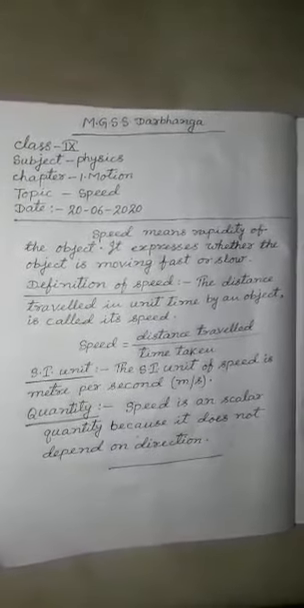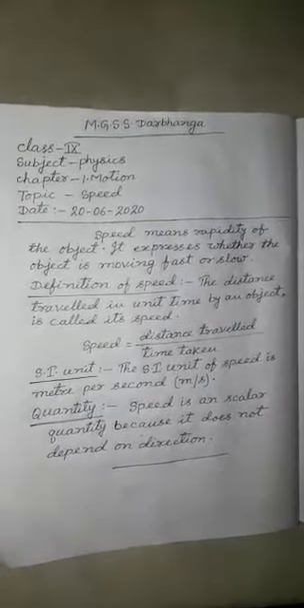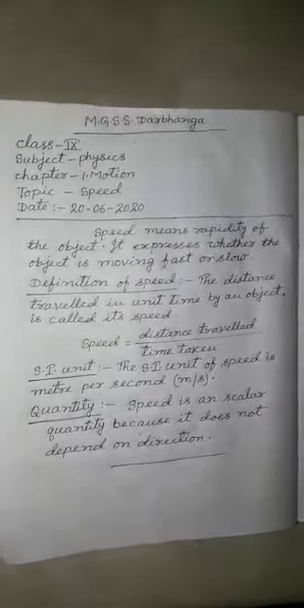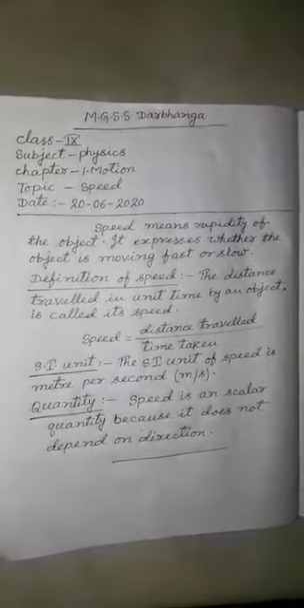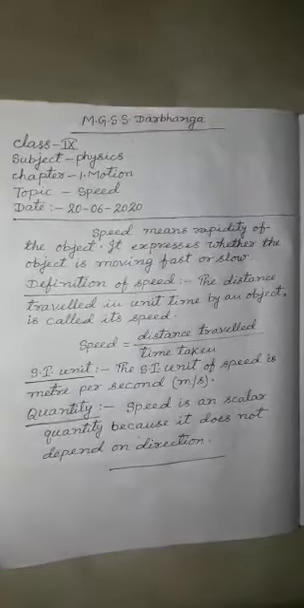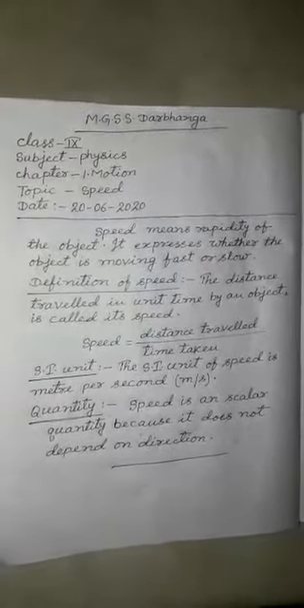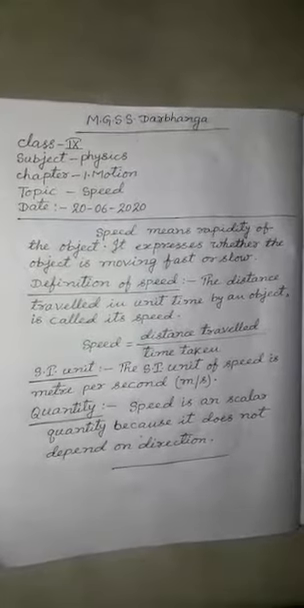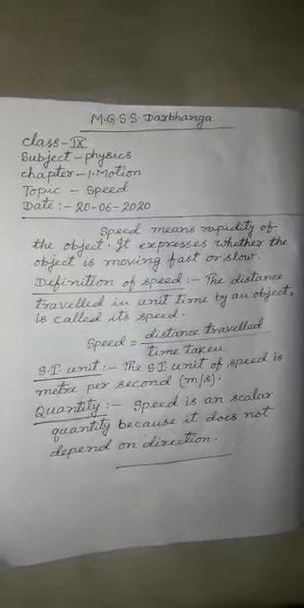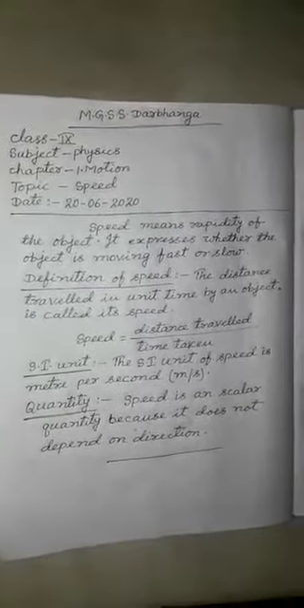From this definition, we find the relationship between speed, distance traveled, and time taken, and it is expressed as: speed is equal to distance traveled divided by time taken.